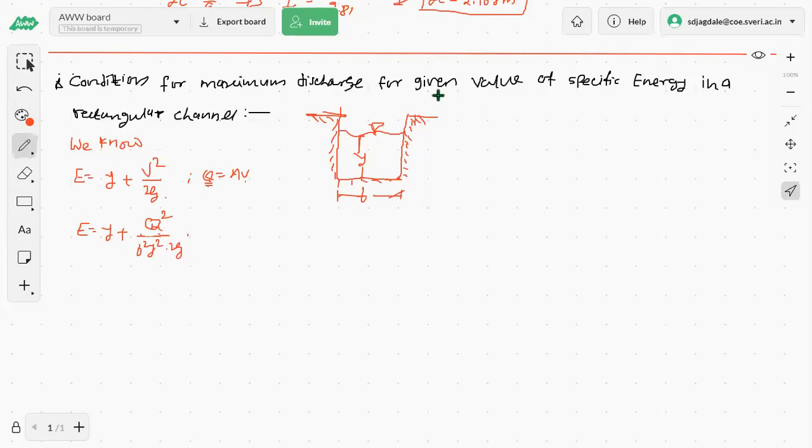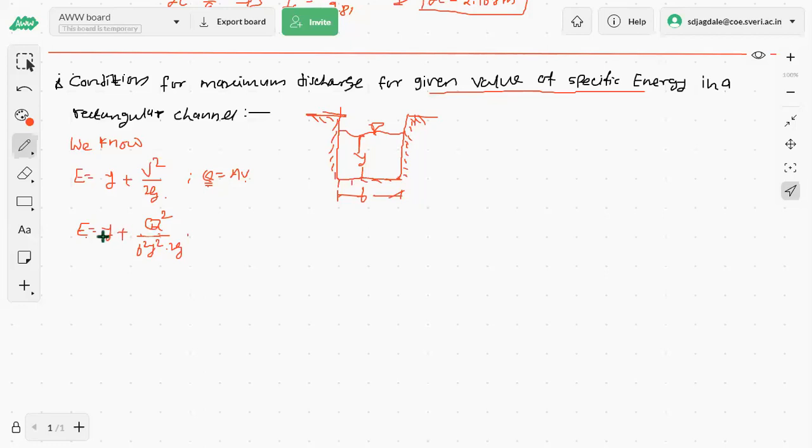काय म्हटले आपण? फॉर अ गिव्हन व्हॅल्यू ऑफ स्पेसिफिक एनर्जी असं म्हटलेलं आहे. म्हणजे E कॉन्स्टंट झाली, मग पर्टिक्युलर स्पेसिफिक एनर्जी असताना तो डिस्चार्ज मॅक्सिमम कधी असेल. For that we need to calculate the value for the Y. म्हणजे E आणि Y मधलं आपल्याला एक इक्वेशन किंवा रिलेशन भेटेल. That we want to go for. We will be required to firstly develop the equation in terms of Q, E and Y, and then we will be required to differentiate that equation of the discharge with respect to Y and equate it to zero.